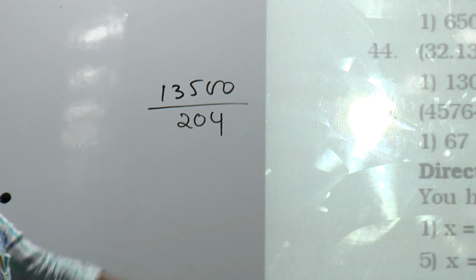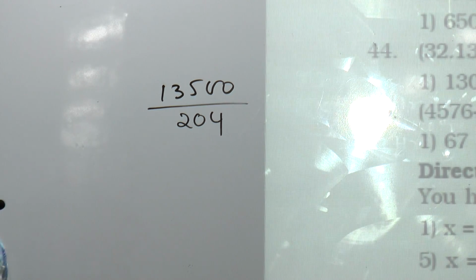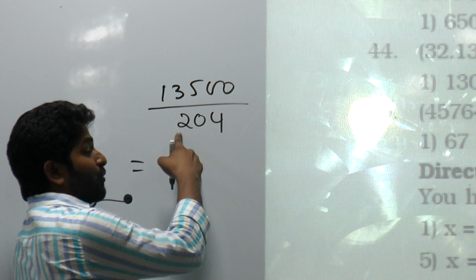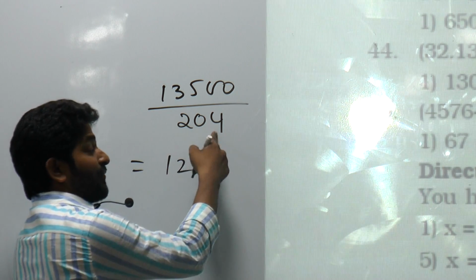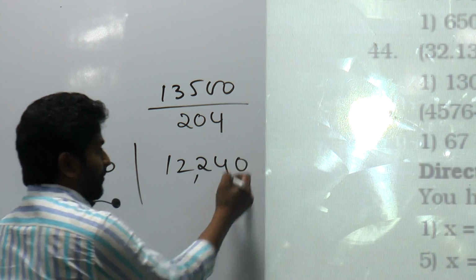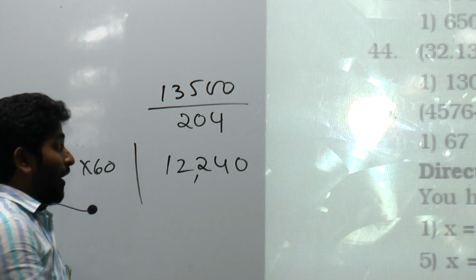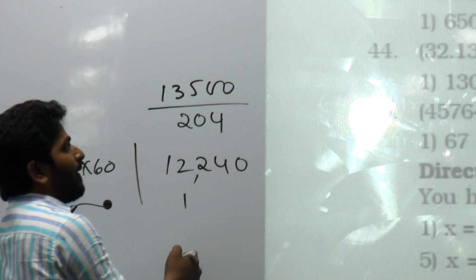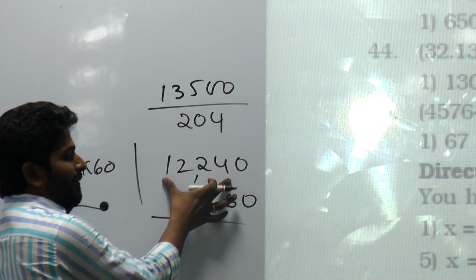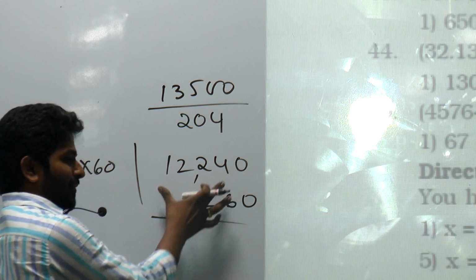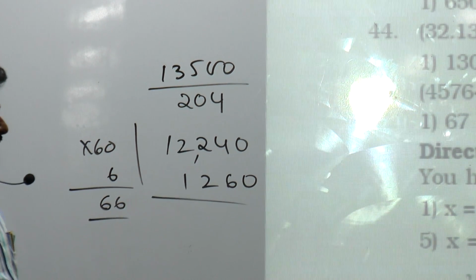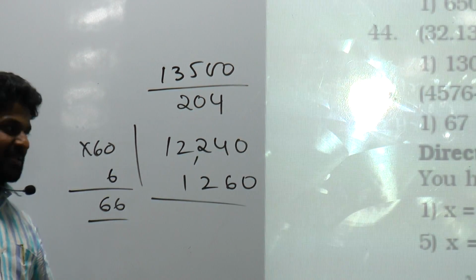Look at your options. Options are nearby, 60, 70. Let me first calculate 60 times. 6 times this number. 6 200 times, 1200. 6 fours, 24. So 60 times the number is equal to 12,240. Still it is more. How much more? 1, 2, 6, 0. 1260 is near about 10% of this number, right? Yes or no? 10% of this number is 6 times. So the answer should be more than 66. More than 66. 67.